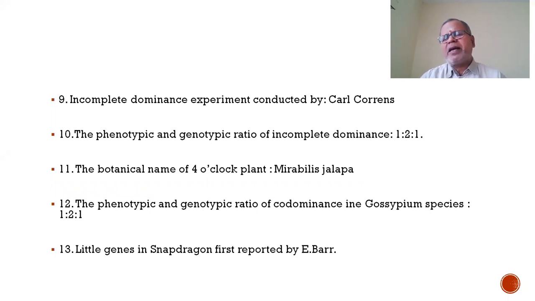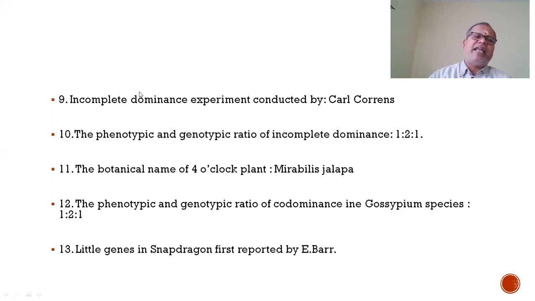Incomplete dominance experiment conducted by Correns. If the F1 hybrid produces a phenotype which is a mixed expression of both the parents, then it is called incomplete dominance or blending inheritance. So incomplete dominance goes against Mendel's law of dominance. Incomplete dominance or blending inheritance was reported in a plant, you know the name, Correns did it in the Mirabilis jalapa plant, remember this here. The experiment was conducted by Correns in Mirabilis jalapa, the four o'clock plant, and snapdragon, Antirrhinum majus.